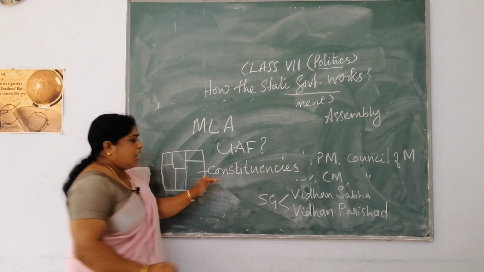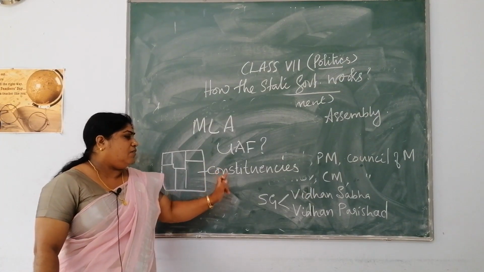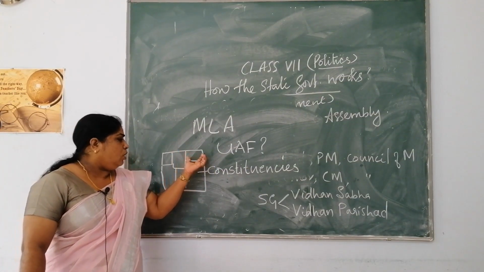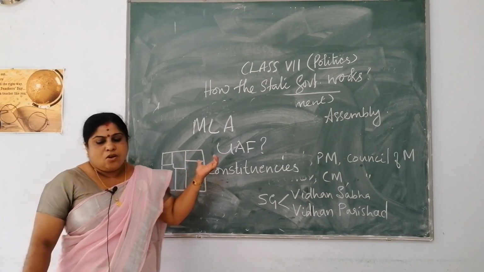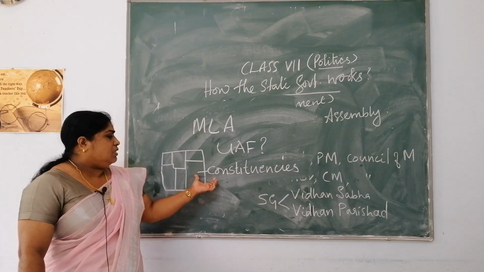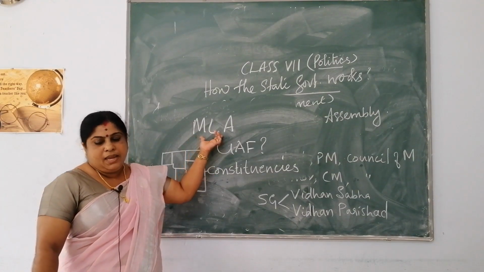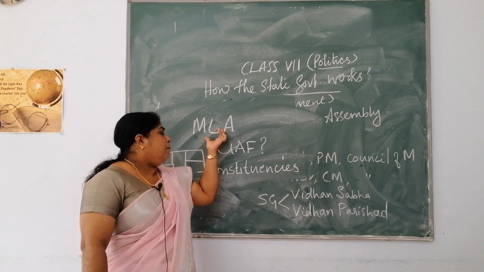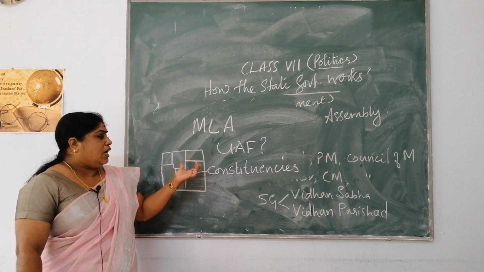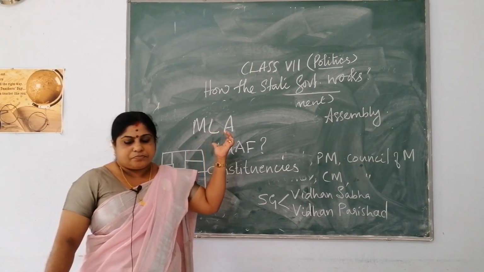Each and every state is divided into small areas which you call as constituencies, and from each and every constituency an MLA will be elected, and it is the MLA who looks after the problems of the concerned constituency from where he is elected.